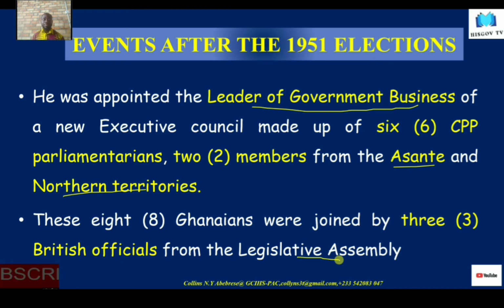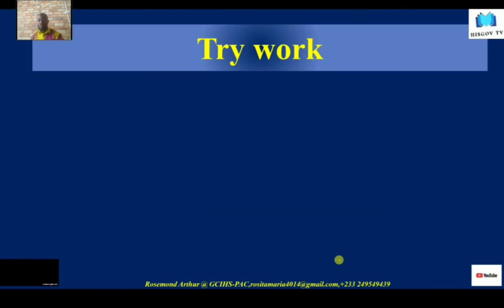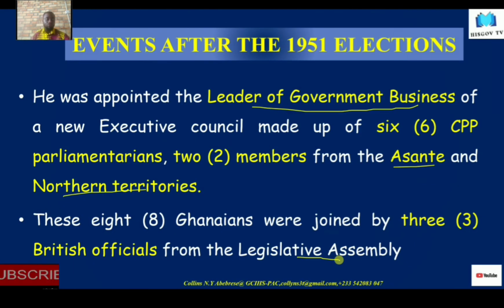So for the first time, we had an 8 Ghanaian majority on the Executive Council. Good. And so that is how the 1951 election went. And this is how Dr. Kwame Nkrumah became the first leader of government business.